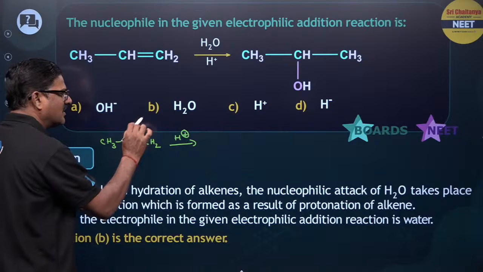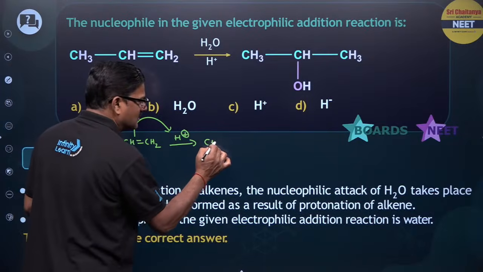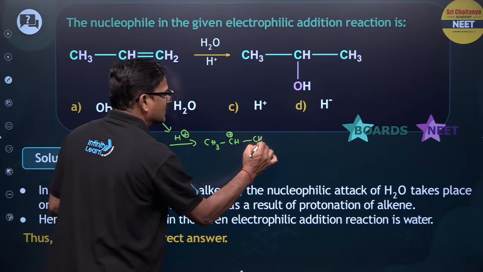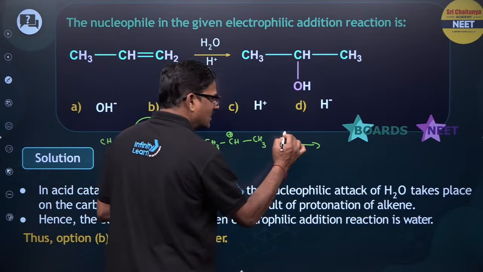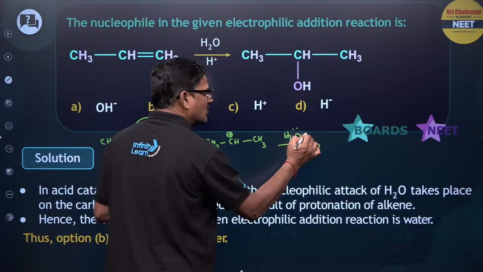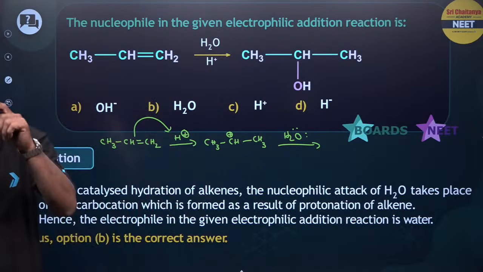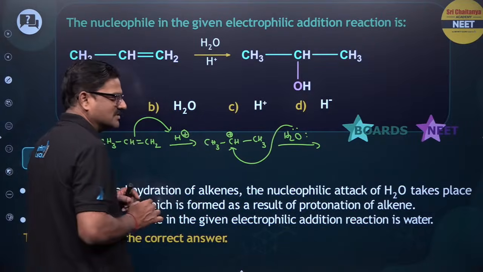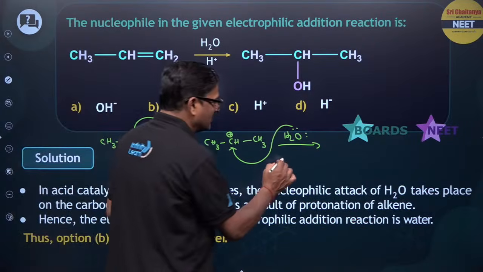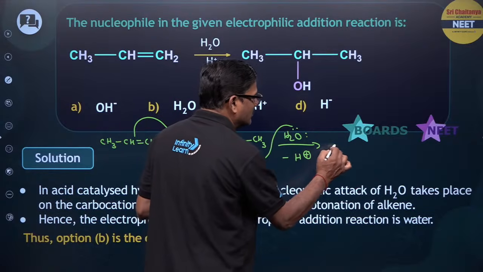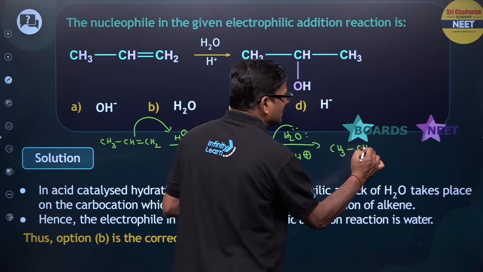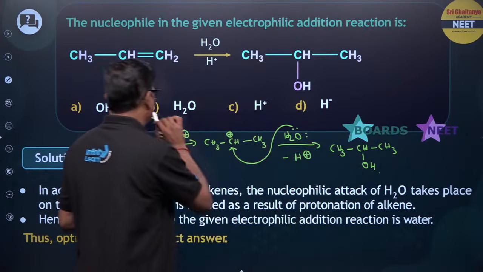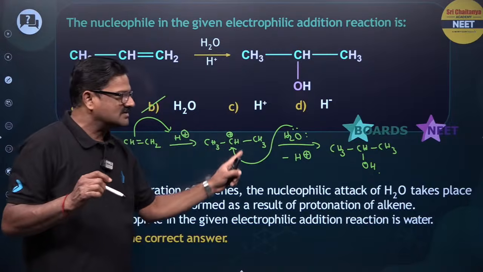It is an electrophilic addition reaction, so you get CH3 CH plus CH3, and when it reacts with water, water has a lone pair of electrons on it and acts as a nucleophile. See how simply and cleverly the question is asked. By the loss of a proton you get CH3 CH(OH) CH3. So the electron pair donor is a nucleophile.